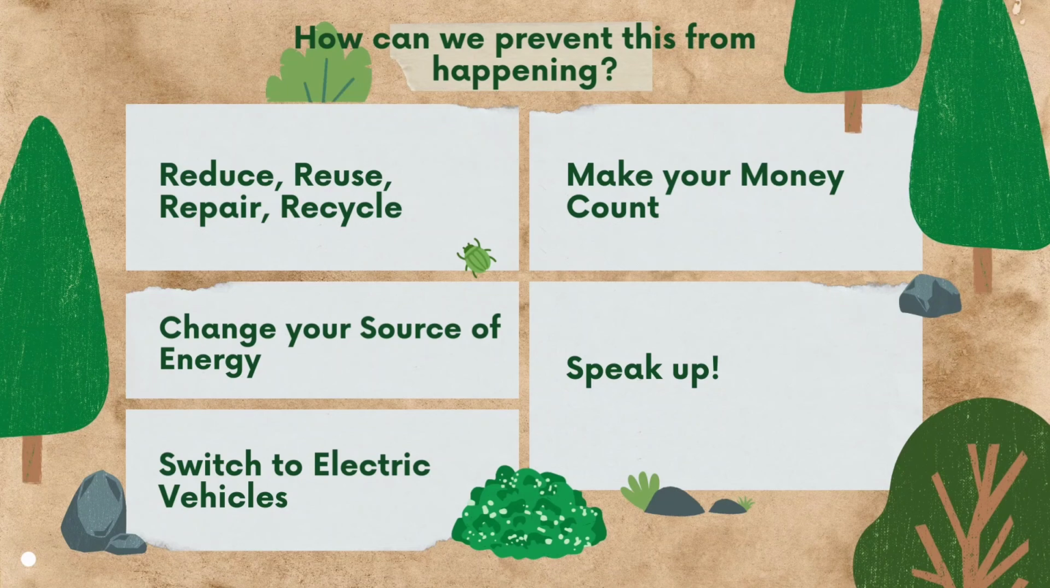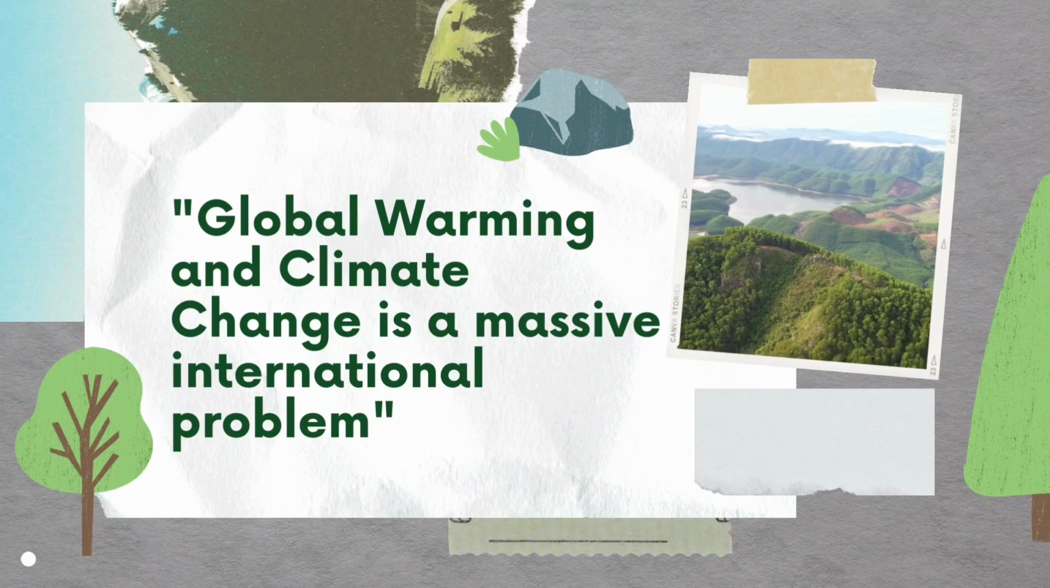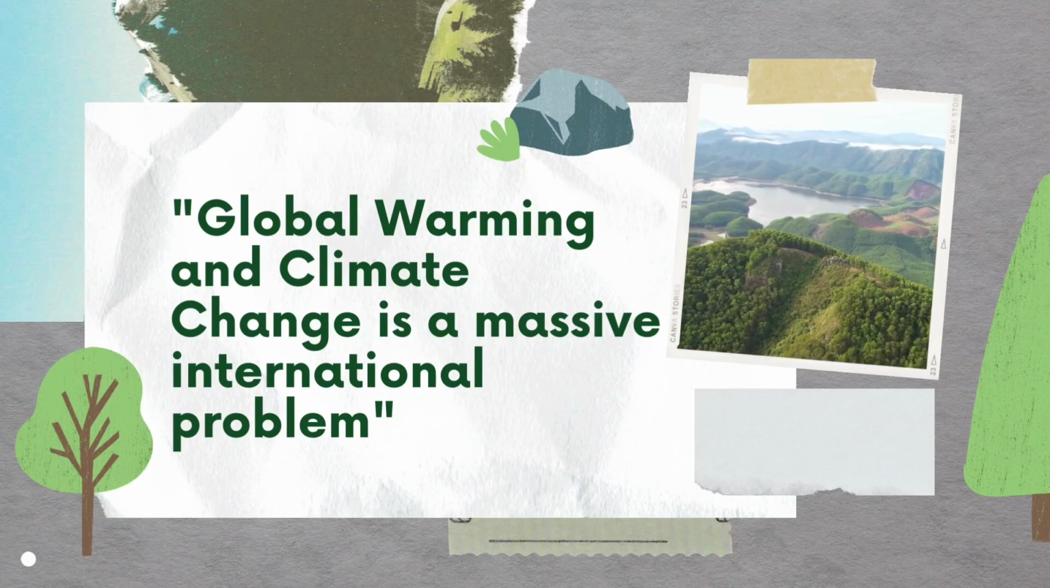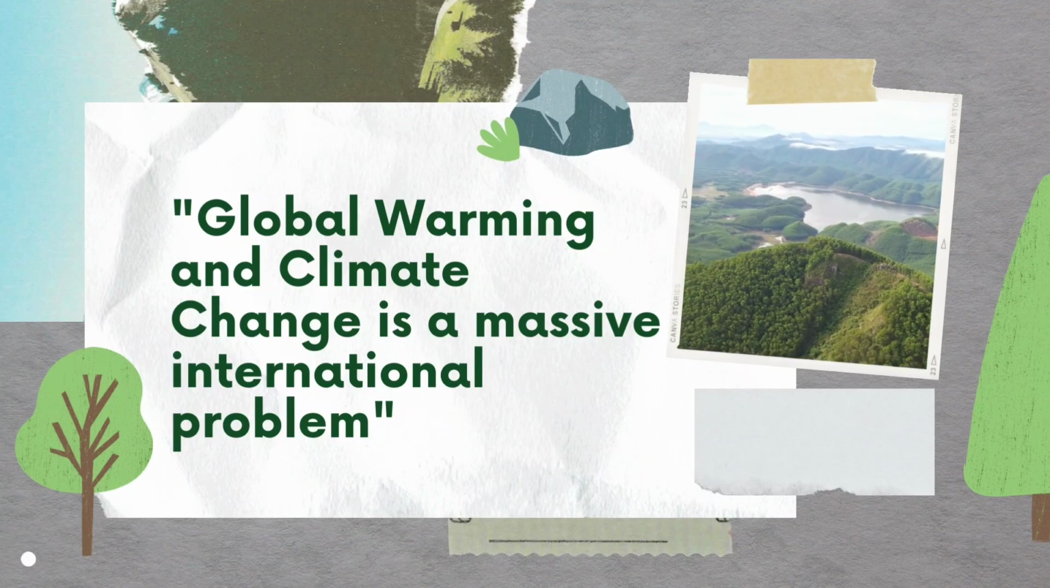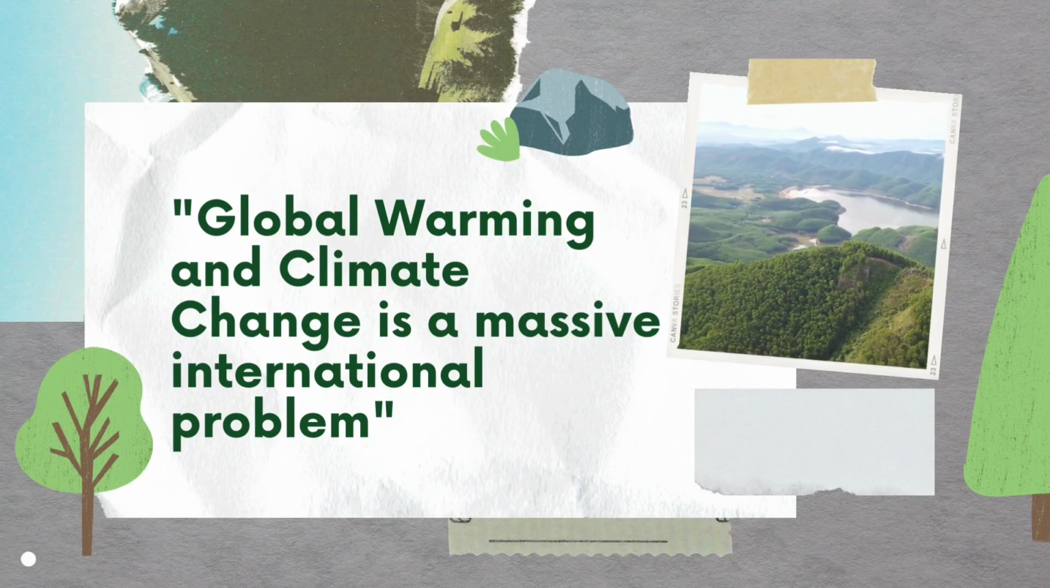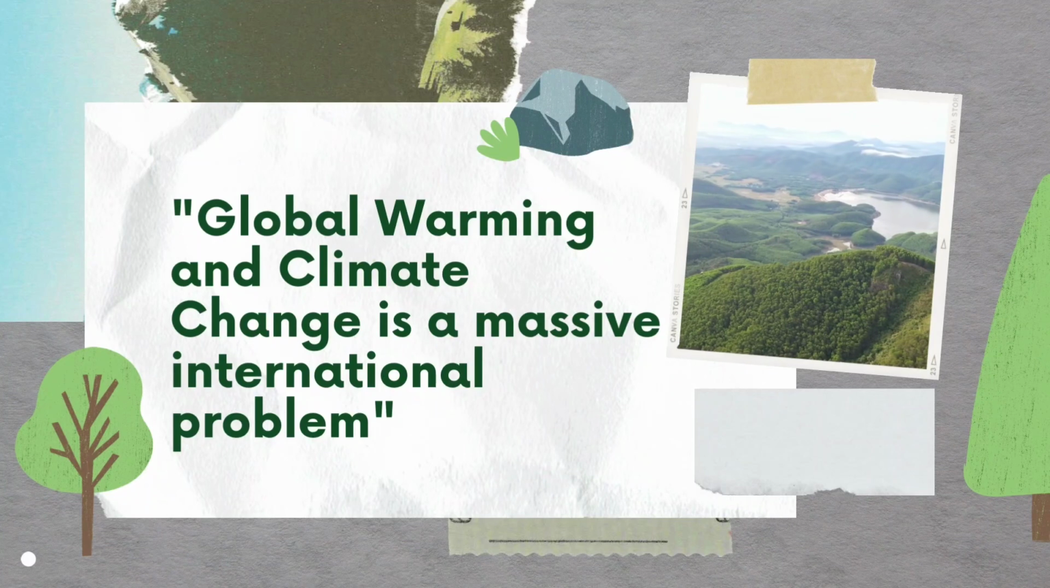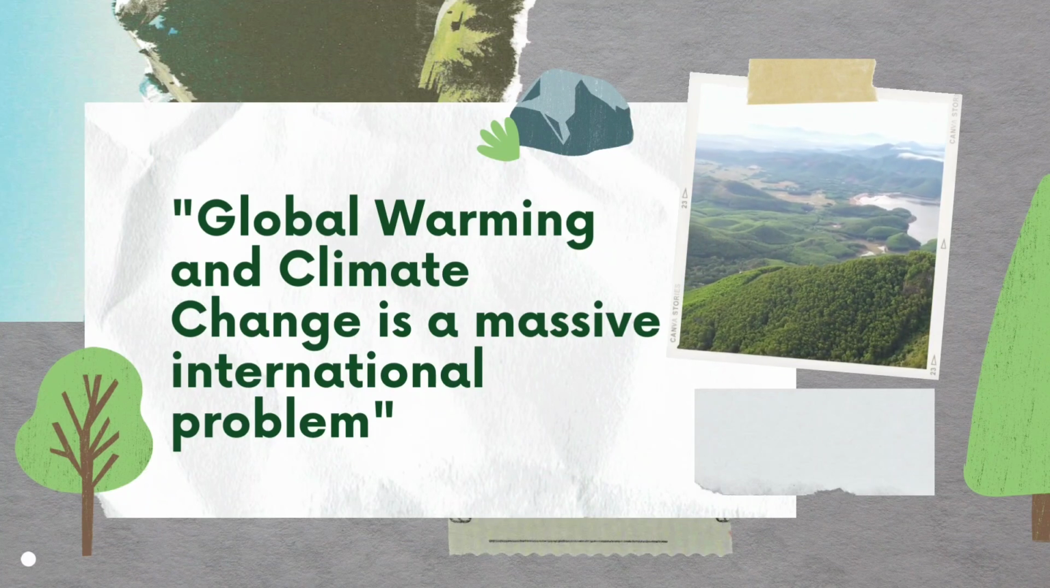And lastly, speak up. Let the world know about global warming and climate change and how they could keep the world livable. The bottom line is global warming and climate change is a massive international problem. But in order to solve it, we can choose to start small. Start to make a change from within, in small things that surround us, that could then save and change the world.